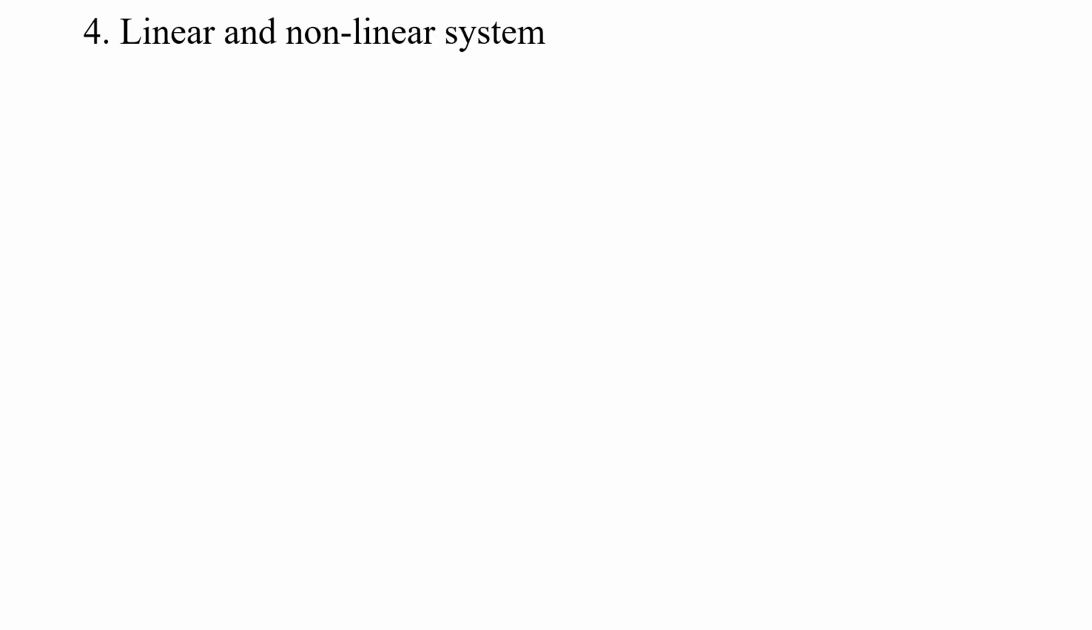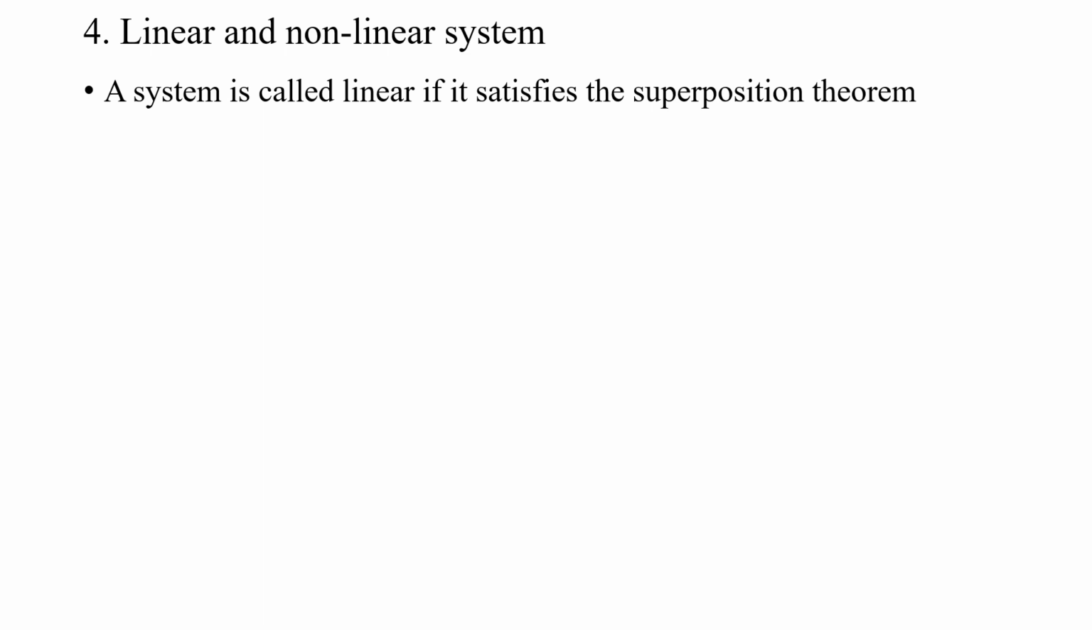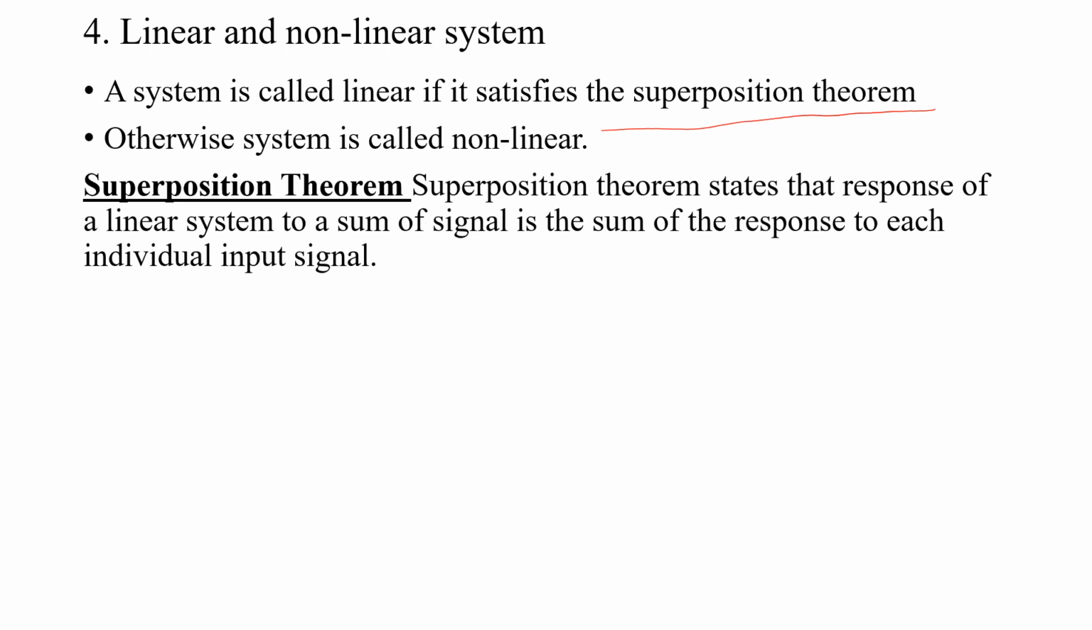So what is a linear and nonlinear system? A system is said to be linear if it satisfies the superposition theorem. If it does not satisfy the superposition theorem, then it is called a nonlinear system. Now we are going to see what the superposition theorem is.